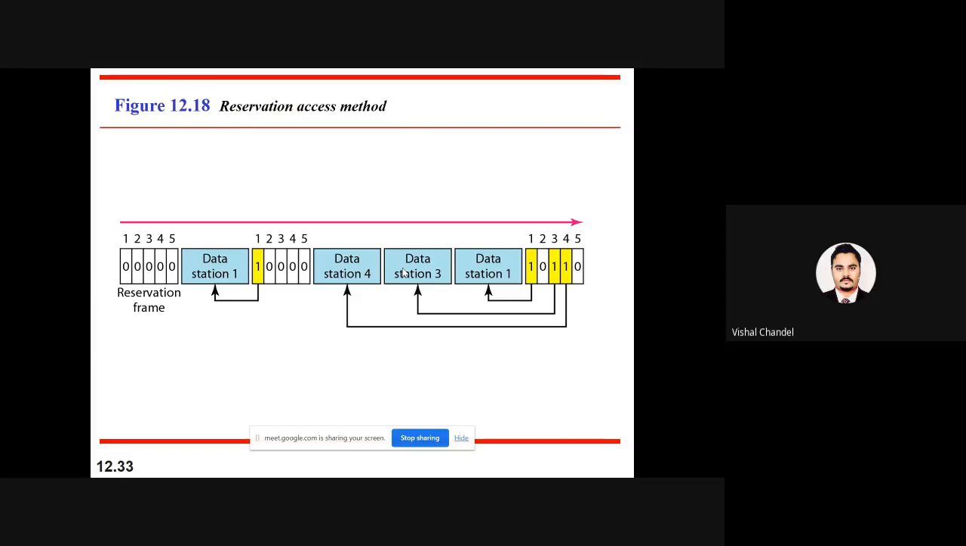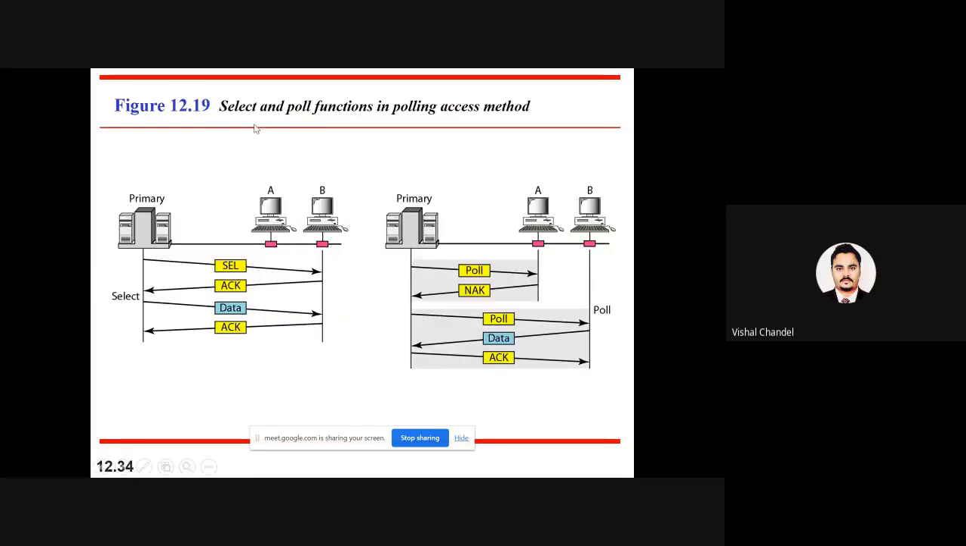Now if the first person has finished his talk in 5 minutes, this time will be used by the next person. Okay, so it's like a round robin, or like a reservation process. So you are maintaining things in the way of mutual exclusion. So that we call the reservation method. Now next, the polling method. Okay, so select and poll function in the polling access method.